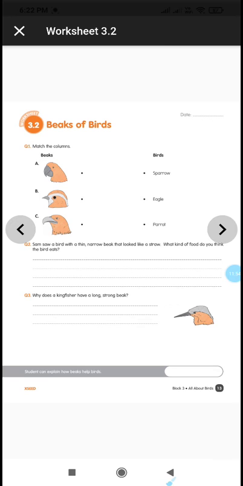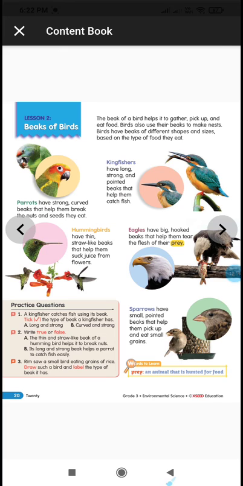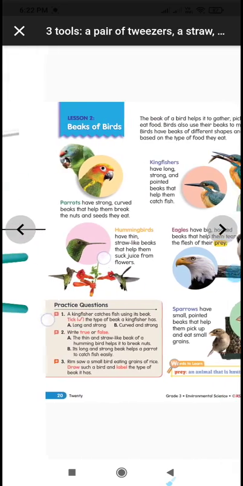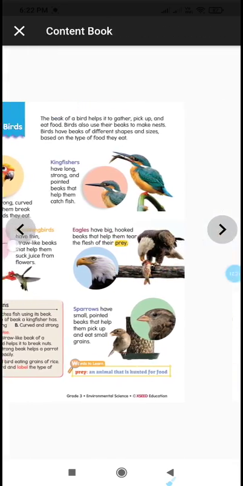Understood, children? And the next question you see, Sam saw a bird with a thin narrow beak that looked like a straw. So what kind of food do you think the bird eats? You know that, in the practice question you had seen that the birds have a straw-like beak to suck the nectar.